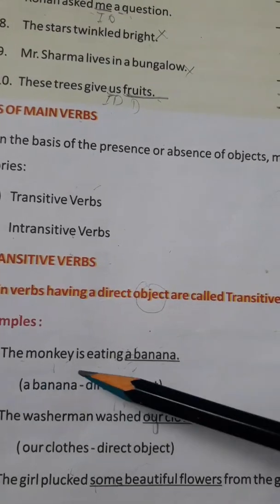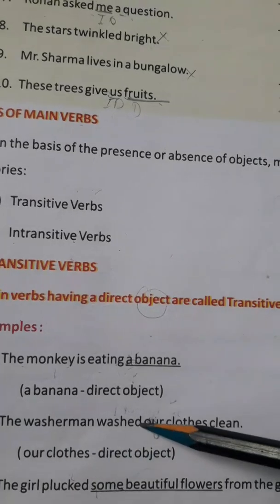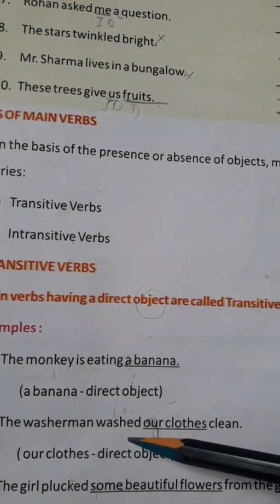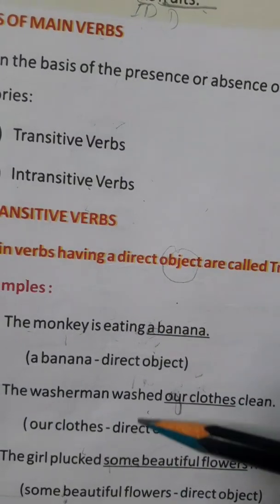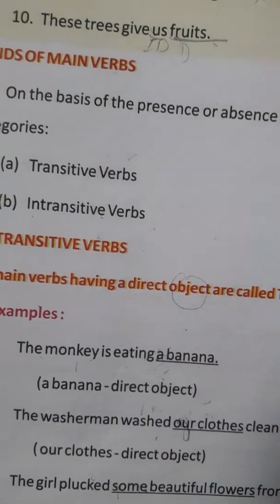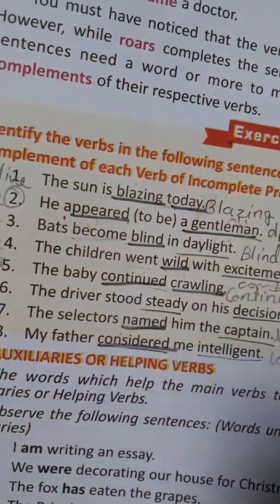For example, what is the monkey eating? The monkey is eating a banana. The washerman washed our clothes. What did the washerman wash? Our clothes. So in all three examples, you are getting the answer to the question what. In this way also you can identify it.